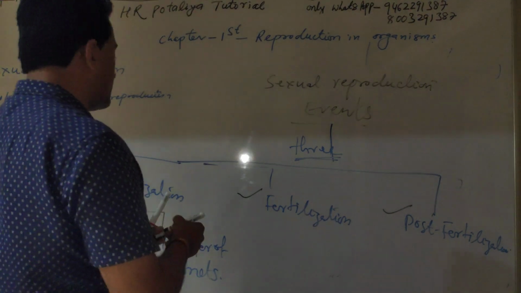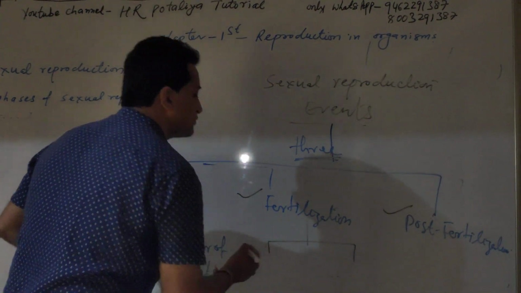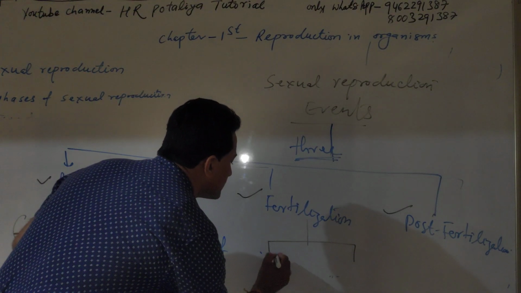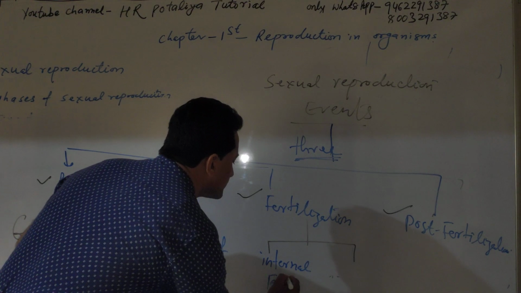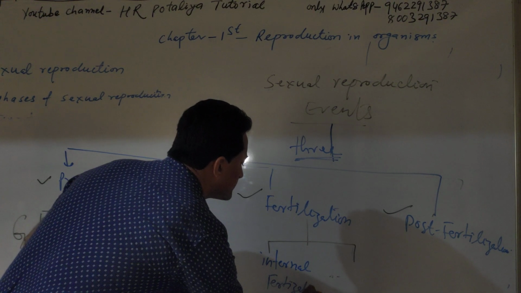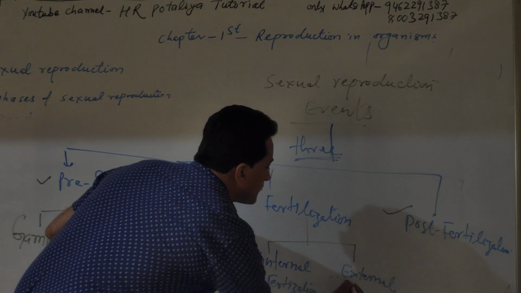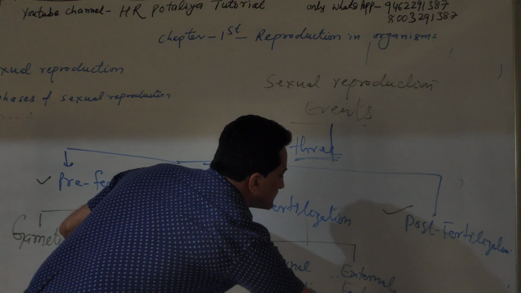And in case of fertilization, there are again two types. Fertilization takes place in two forms. One is internal fertilization, and another is external fertilization.